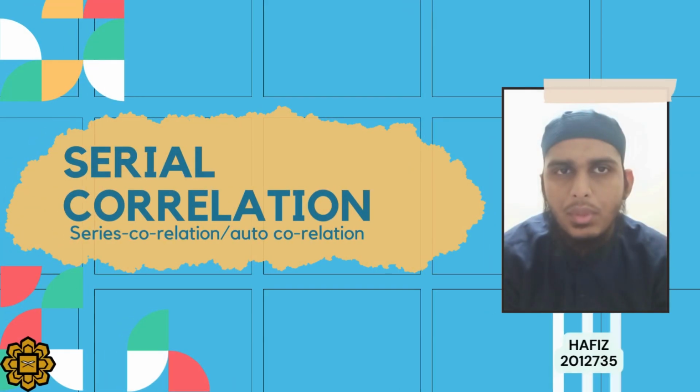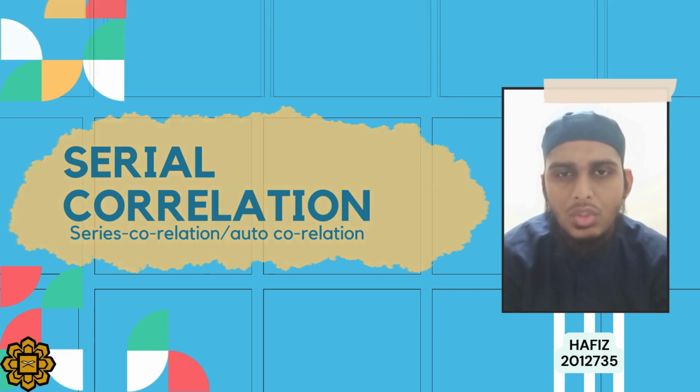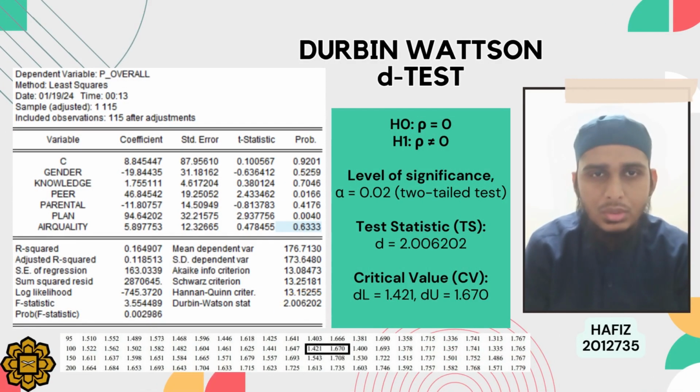For the next test, I will explain about the serial correlation. Serial correlation means the error terms are related to each other. And we use the Durbin-Watson test to check whether our model has a serial correlation or not.